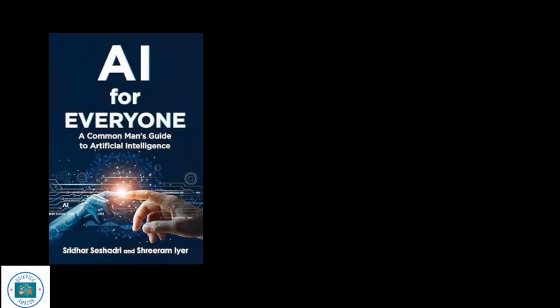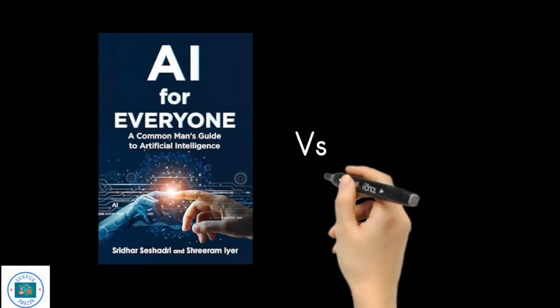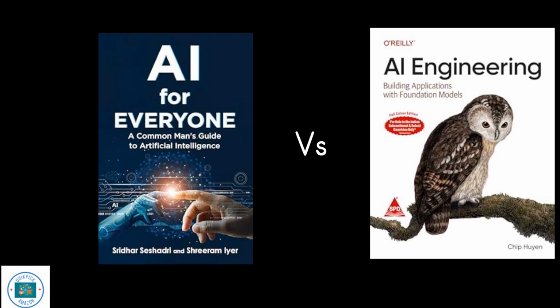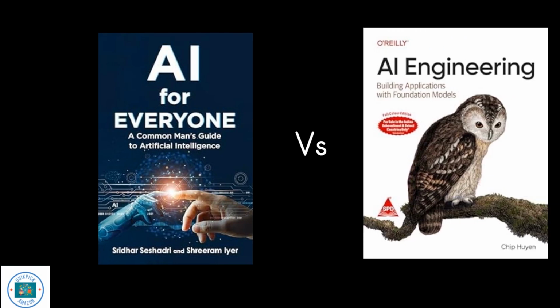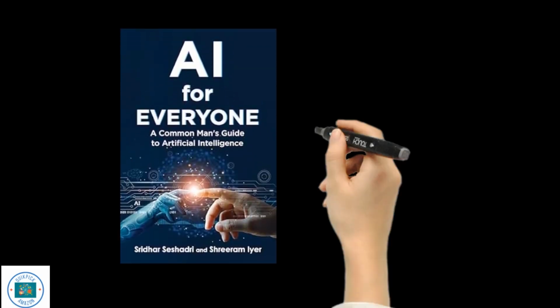AI is transforming the world, but do you need an advanced degree to understand it? Not at all. Today, we are comparing two books that break down AI from different perspectives. AI Engineering by Chip Huyen and AI for Everyone by Sridhar Seshadri and Shreeram Iyer. Which one should you read? Let's find out.